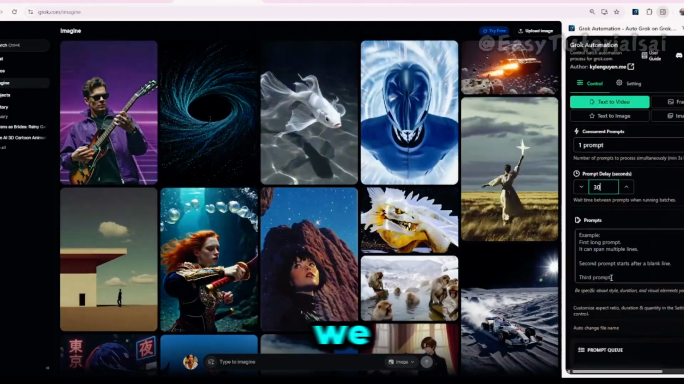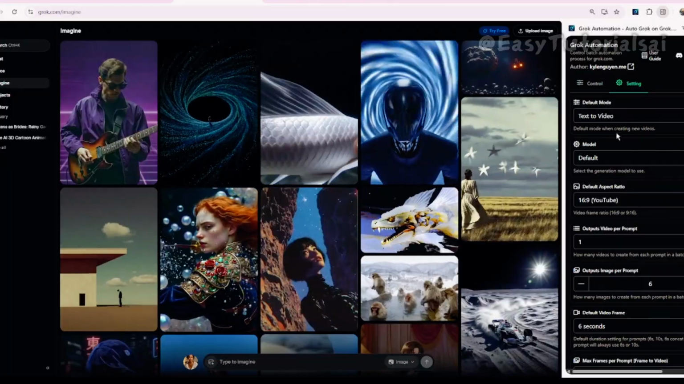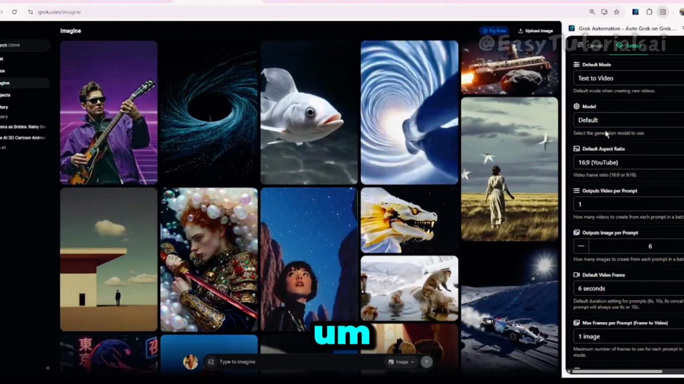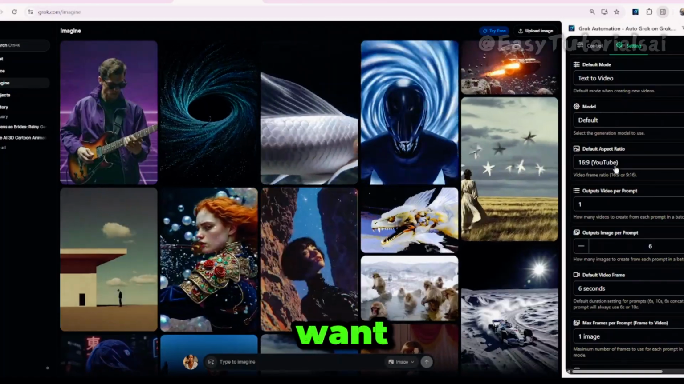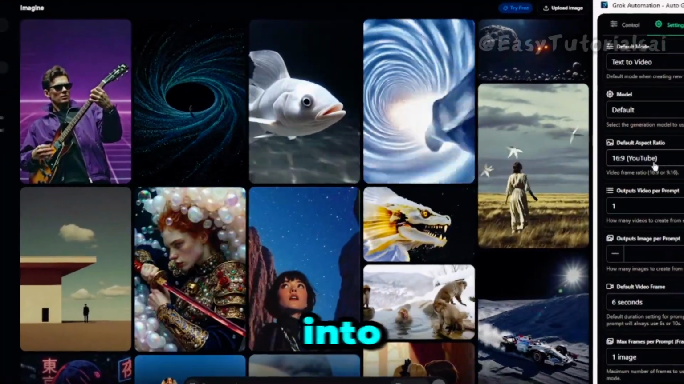But first thing first, we need to come here, settings. You see here, come here, settings. Okay, so in settings, we want text to video. That's what we want, because we're taking our text, which is our story, and we're going to turn that story into video.